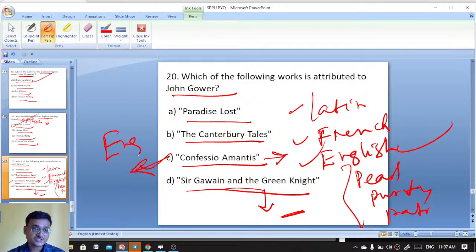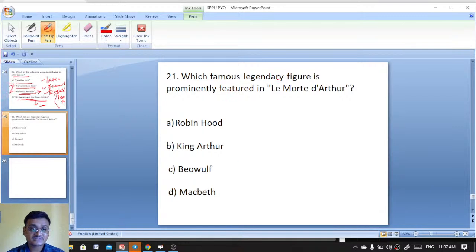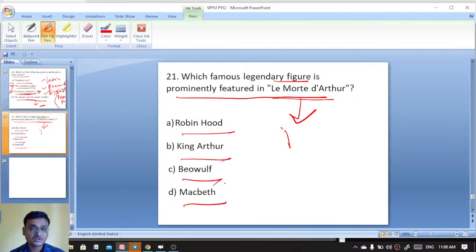Confessio Amantis was the confession of the lover. It means the confession of the lover, and it was written in English. So which famous legendary figure prominently featured in Le Morte d'Arthur? That is the Death of King Arthur. Le Morte d'Arthur means death of King Arthur. Robin Hood, King Arthur, Beowulf, Macbeth.